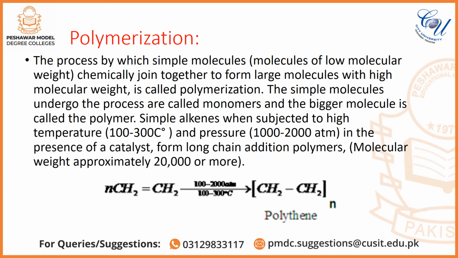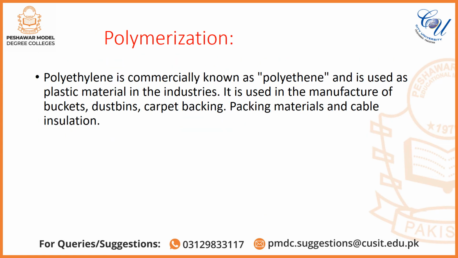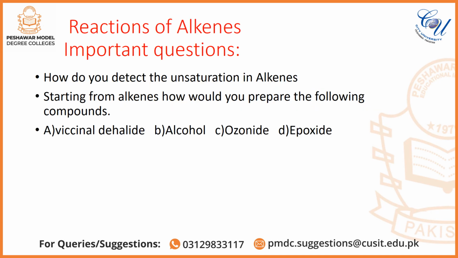The value within the square bracket multiplied by n indicates the kind of polymer. Polyethylene is commercially known as polythene and is used as a plastic material in industries. It is used in the manufacturing of buckets, dustbins, carpet packing materials and cable insulation.